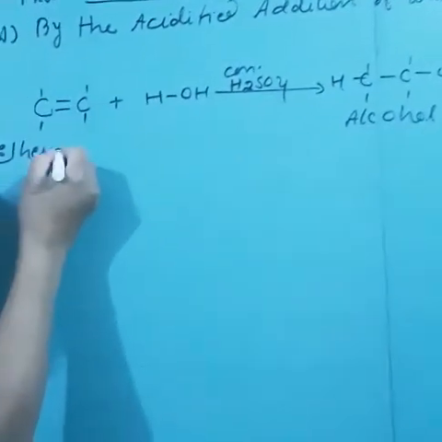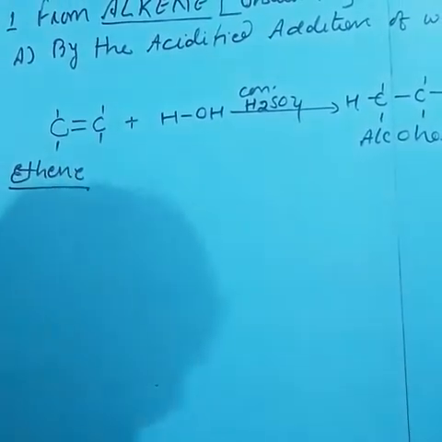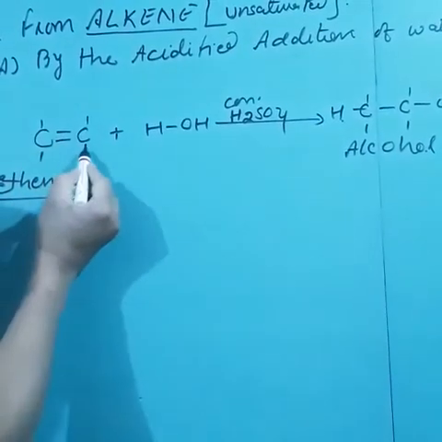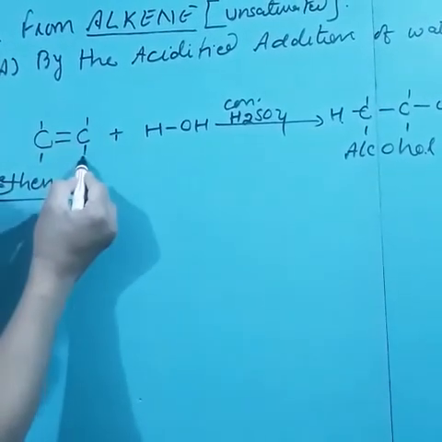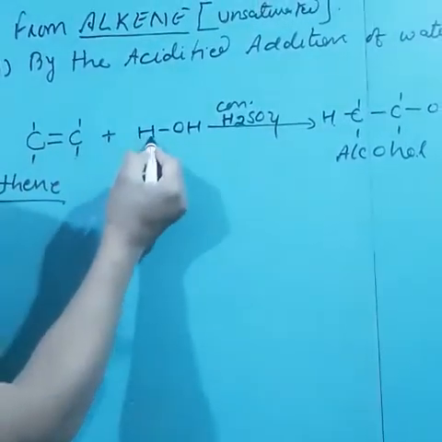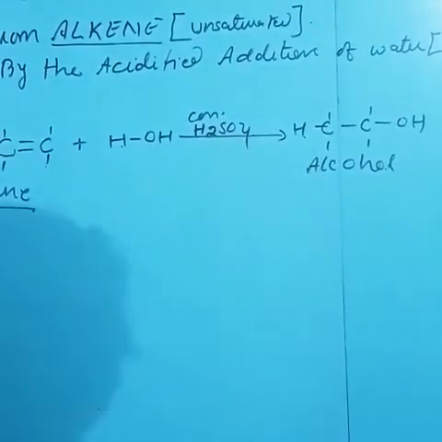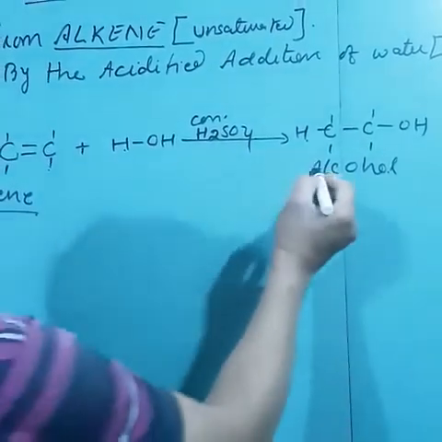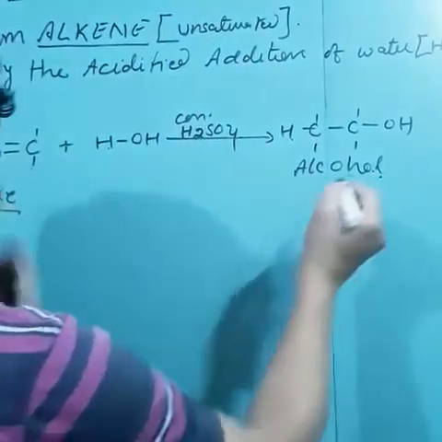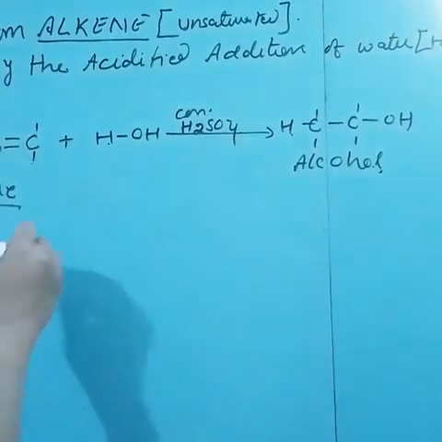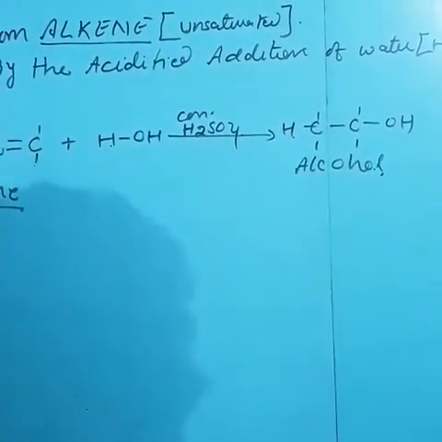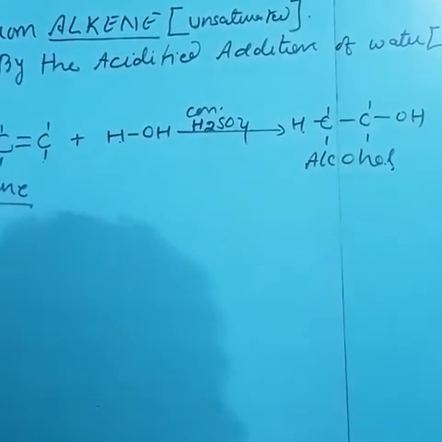We are taking ethene as the example here. So when ethene or any alkene is hydrated in the presence of concentrated H2SO4, it forms alcohol.